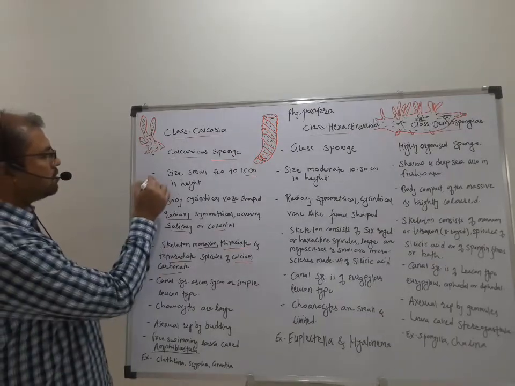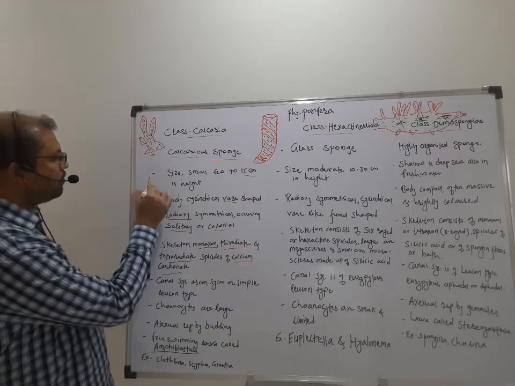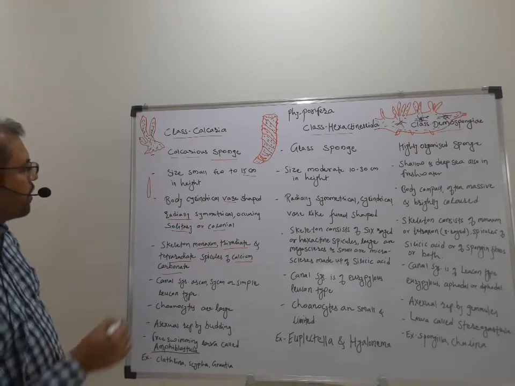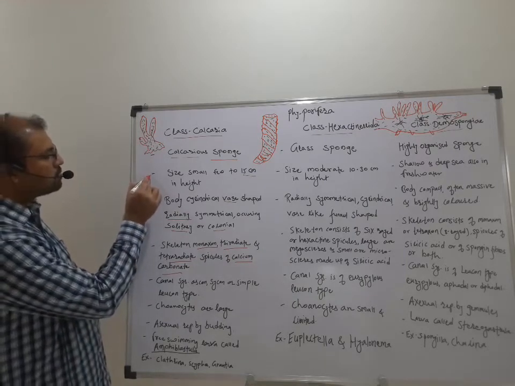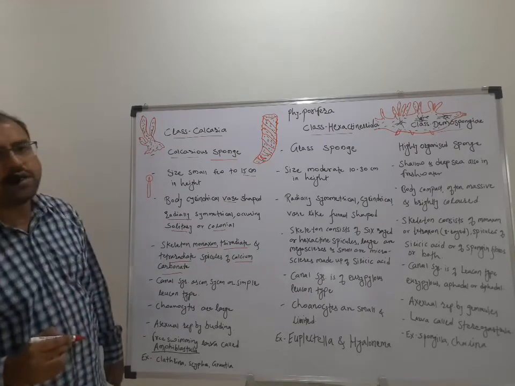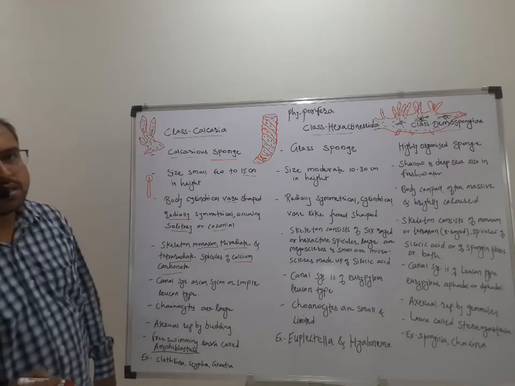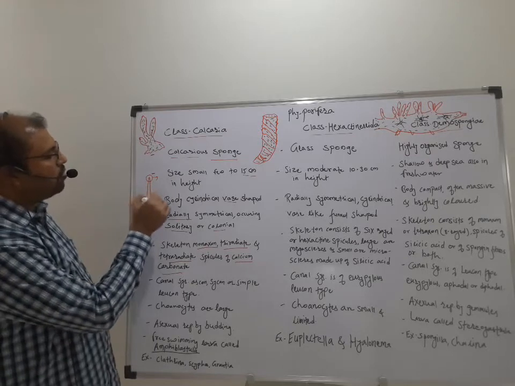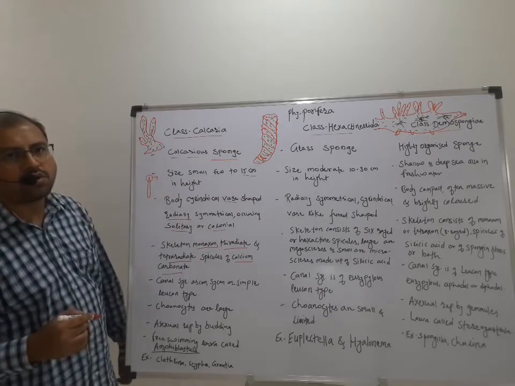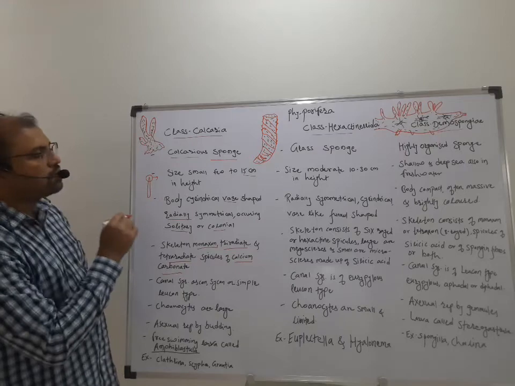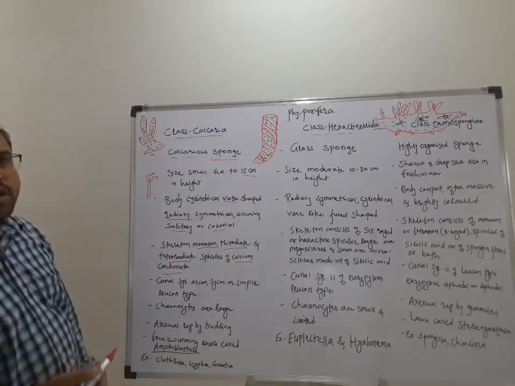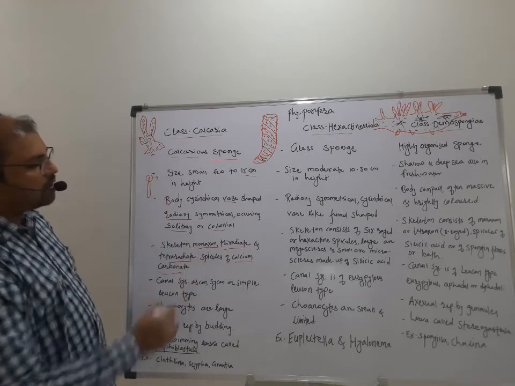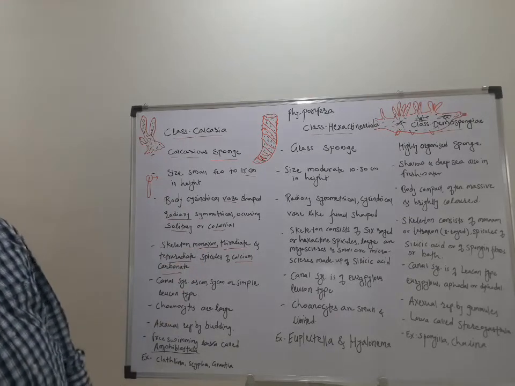Suppose this is the spicule, and this spicule or spine has a single pointed structure. This end is blunt, and this is called the actin, and this whole structure is called the axon. If such single spicules are present, these are called monoaxon spicules.